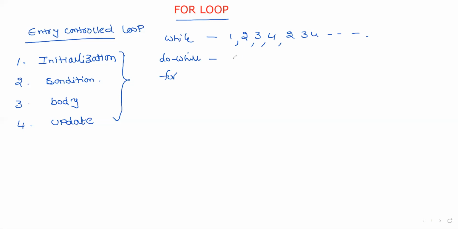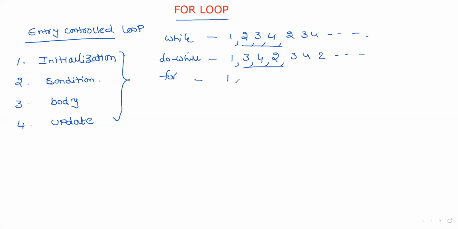In do while loop, first initialization, see here 1, 2, 3, 4, remember these points. Do while loop, first initialization, but before checking the condition, executes the body, update, and then condition. Again, executes the body, update, condition. The sequence is repeated in this fashion. Observe the difference between while and do while.